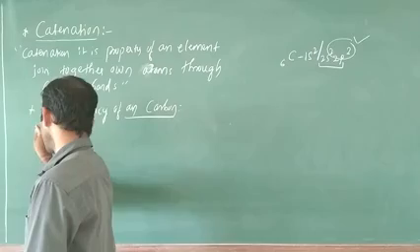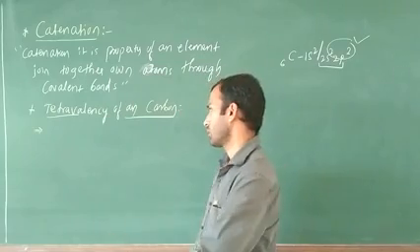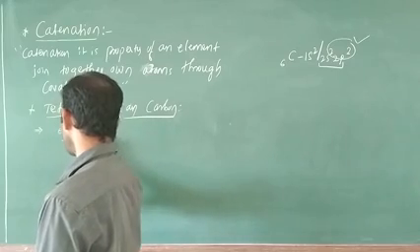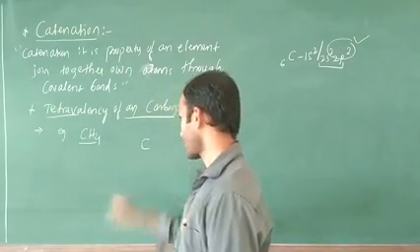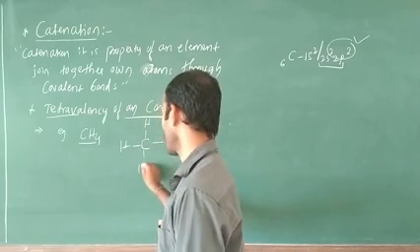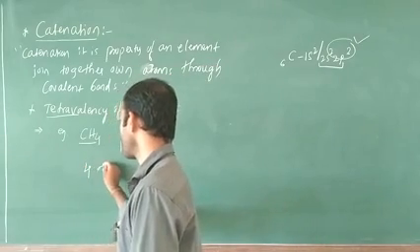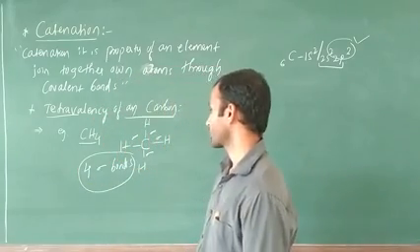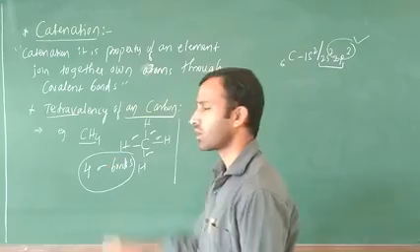Next point is that carbon can make 4 sigma bonds or it can make a pi bond. Just see here, I am going to consider a very simple example, methane, CH4. In this case, carbon contains 4 hydrogens, 1, 2, 3, 4. How many sigma bonds are there in this case? 4 sigma bonds are possible. You know very well that sigma is head to head overlapping, pi is side by side overlapping. Carbon can make 4 sigma or pi bonds.